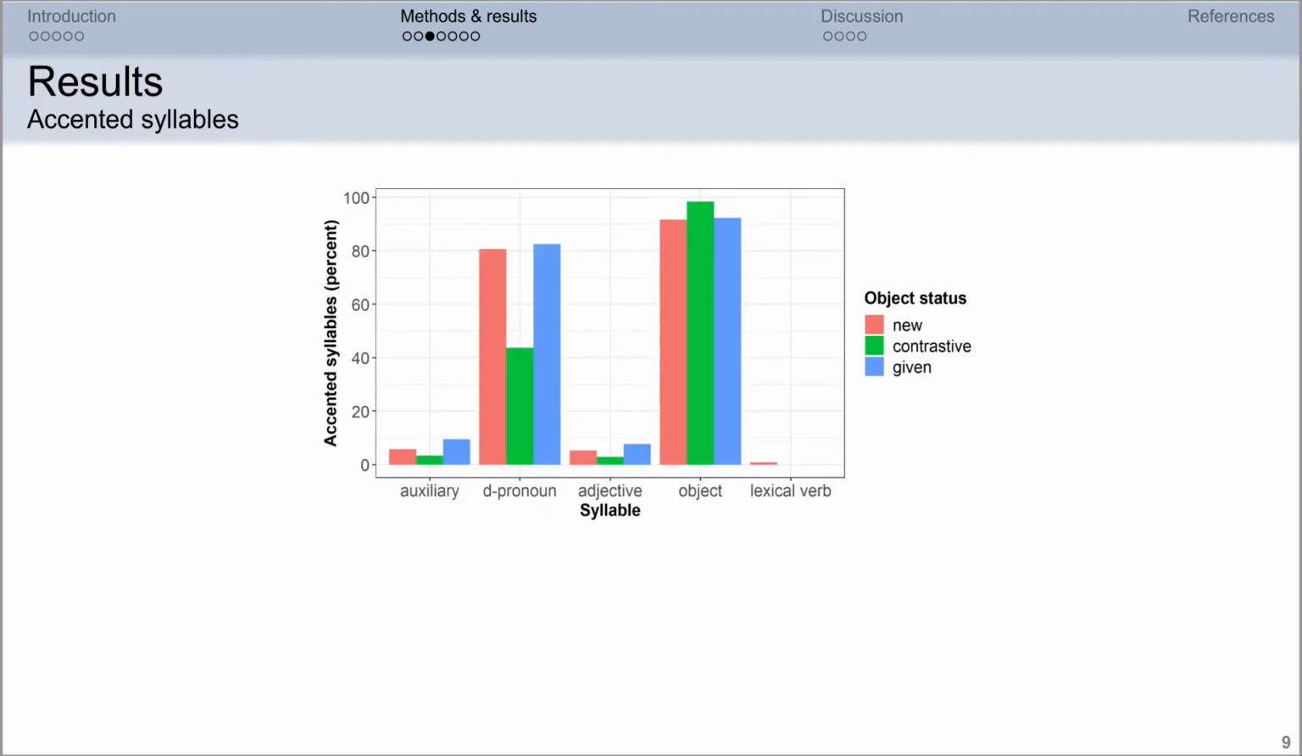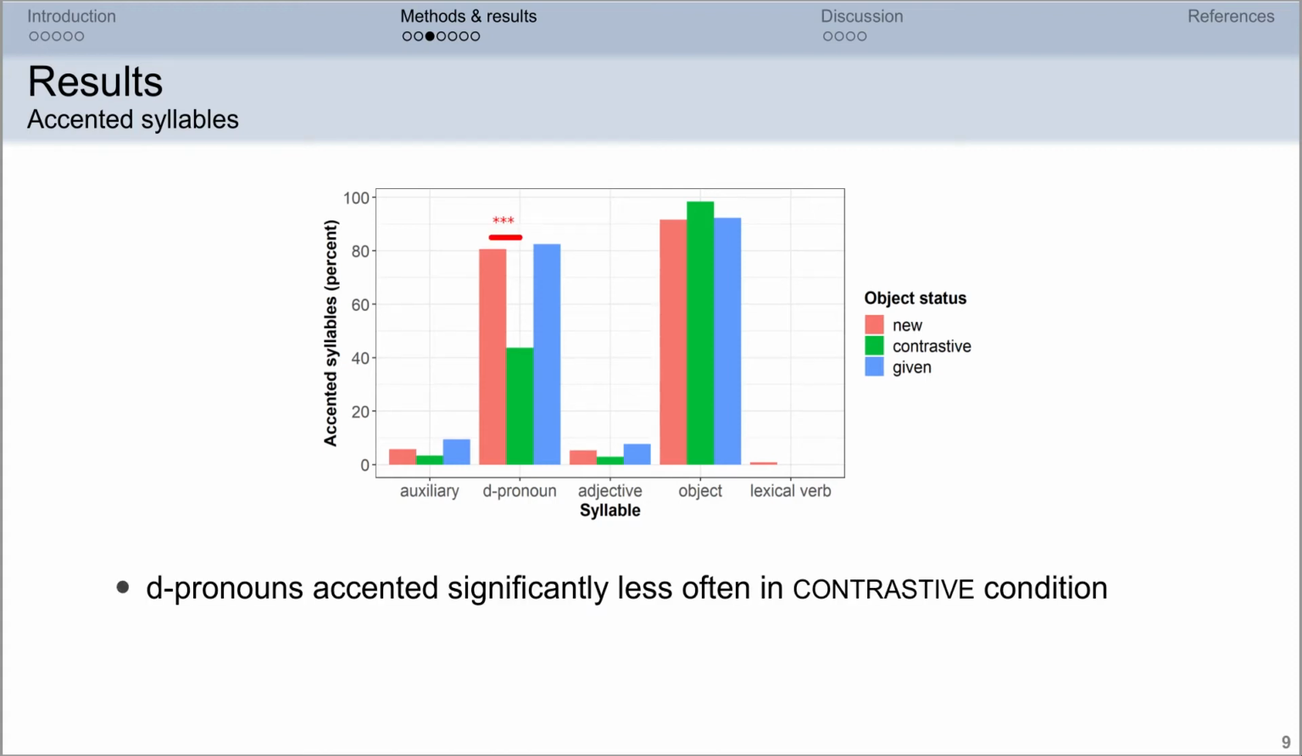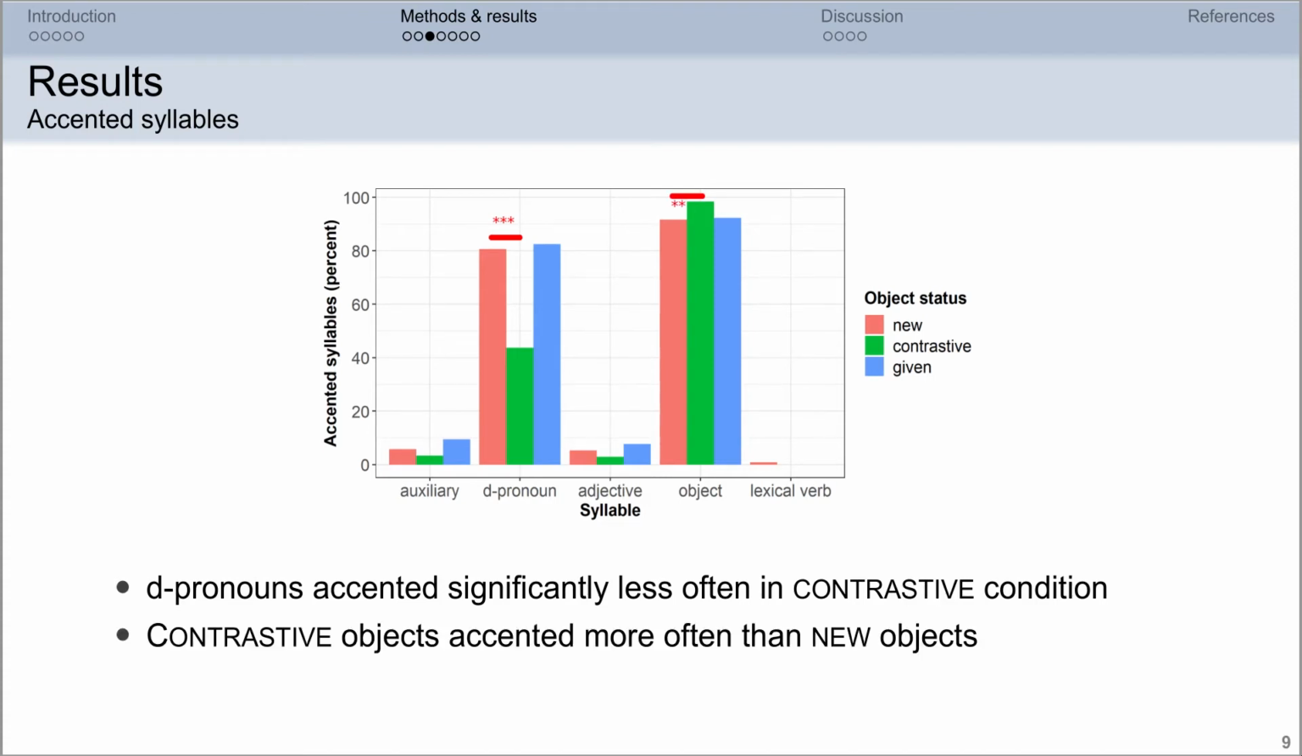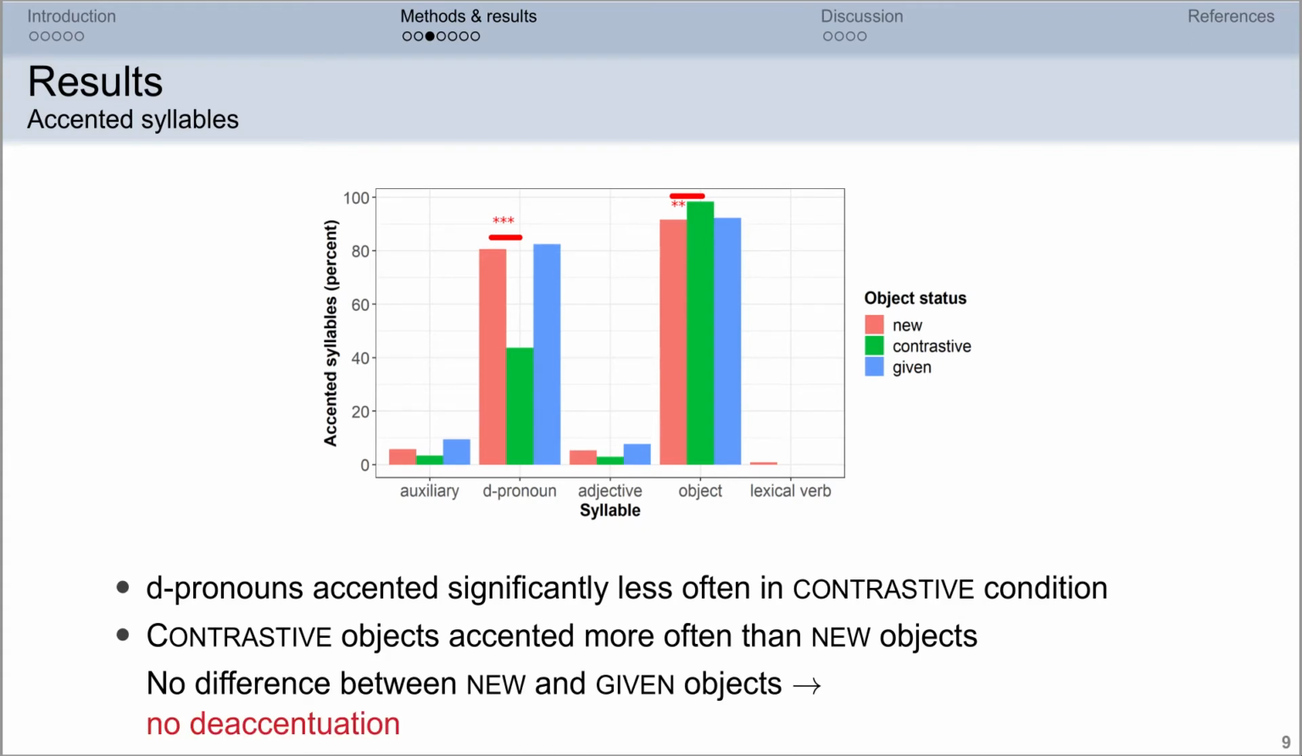Here are the results for the choice of accent placement. If a bar on this plot reaches 100%, it would mean that an accent was placed on the corresponding syllable in 100% of productions. What we see here is that D pronouns are accented significantly less often in the contrastive condition, again shown in green, and we find that contrastive objects are accented more often than new objects. So in terms of accent placement, we see that there is no de-accentuation of given objects relative to new objects.